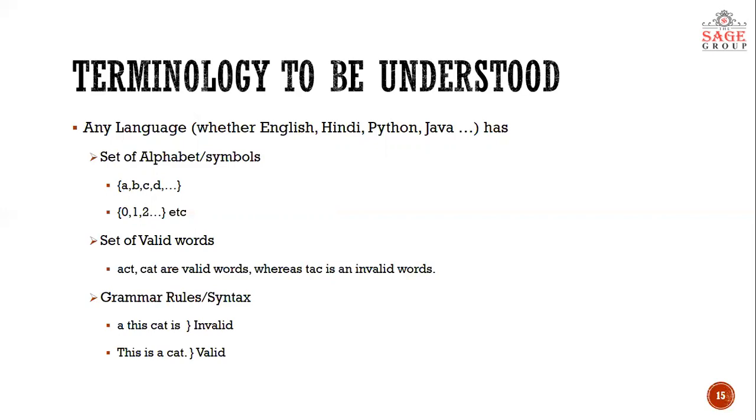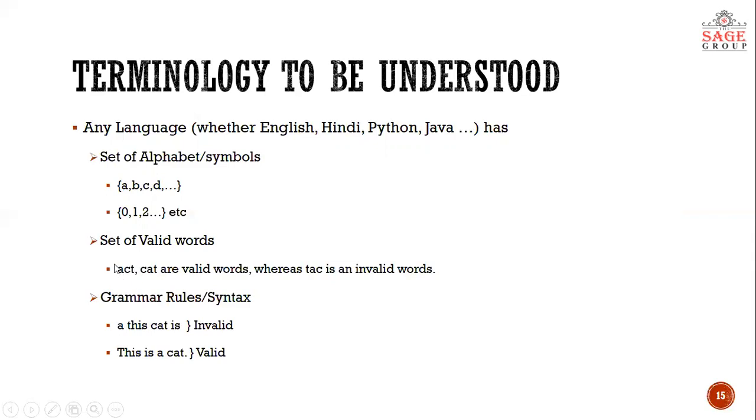Now, the second important thing a language should have is a set of valid words. We have seen that a set of alphabets should be there, and the alphabets can be arranged in any manner. Like you can see here, I have written ACT and CAT. There are three alphabets A, C, T, which we have arranged in three combinations. First one is ACT. Yes, this word has some meaning, act, so this is a valid word for us.